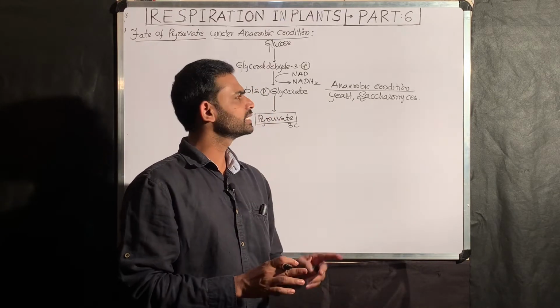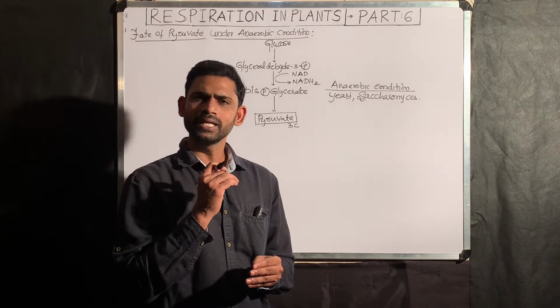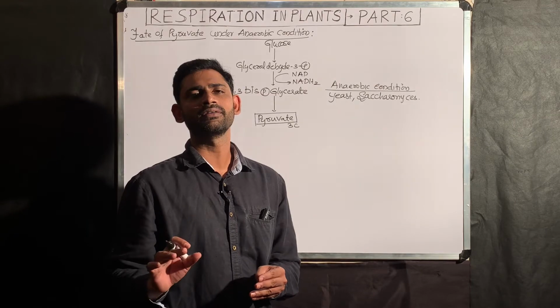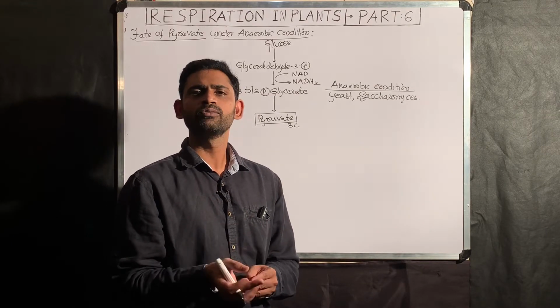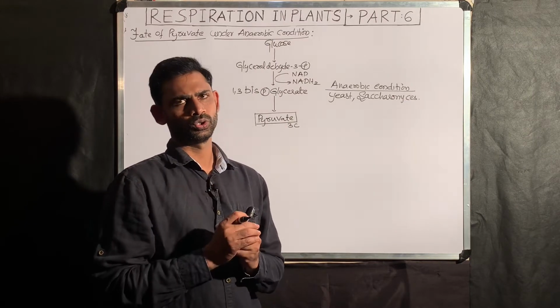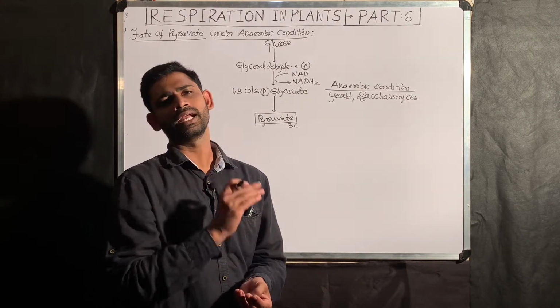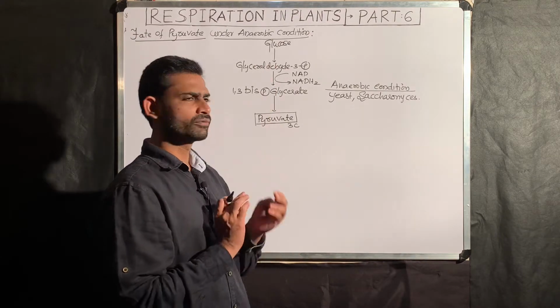Here the condition is that we are growing yeast under anaerobic condition, with complete absence of oxygen, in the presence of glucose. When we grow the yeast under anaerobic condition, glucose converts into pyruvate.